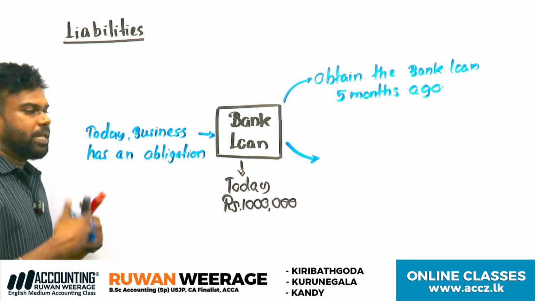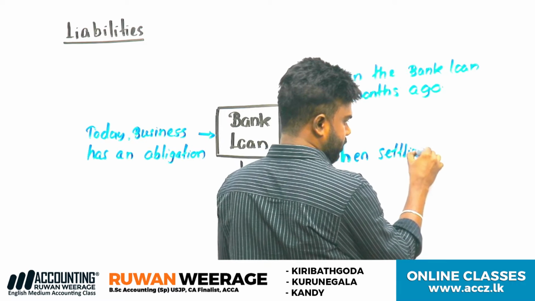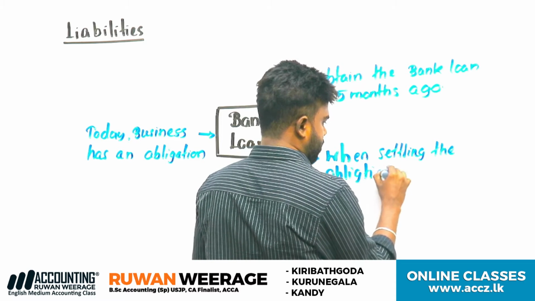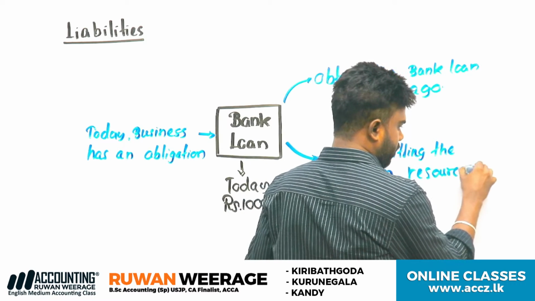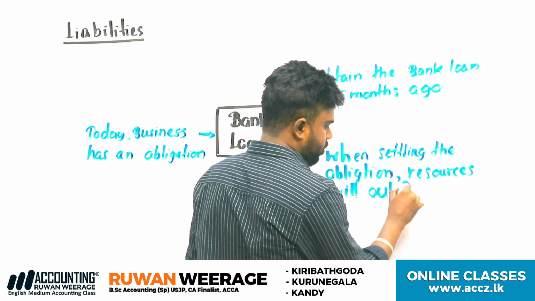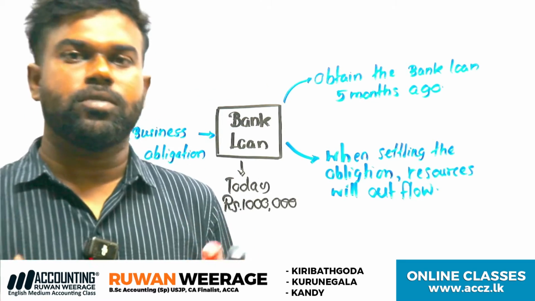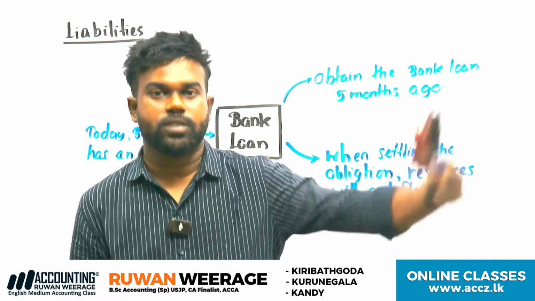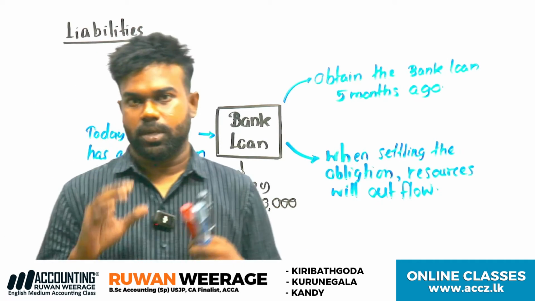The next one: in future, when settling the obligation, business resources will outflow from the business. When settling the bank loan, when paying it, our cash will outflow from the business. Cash outflow. Clear? There are three criteria.